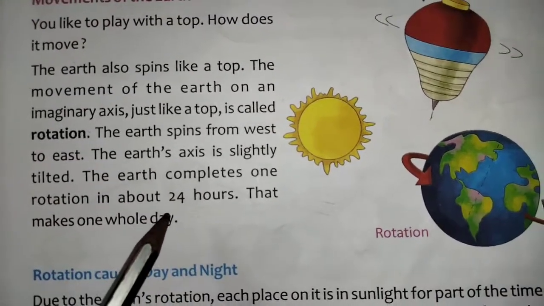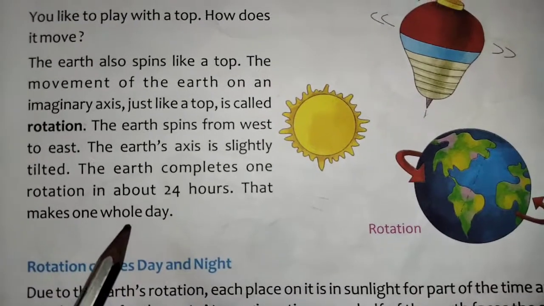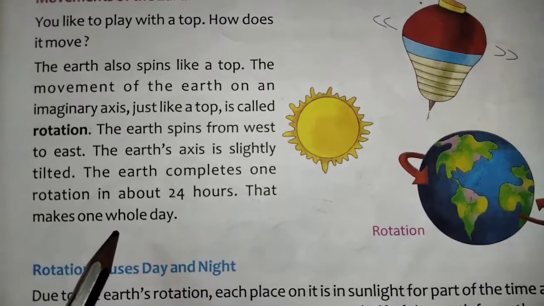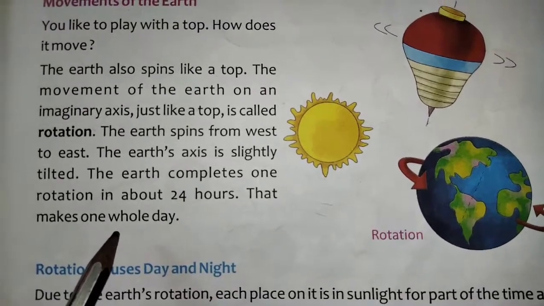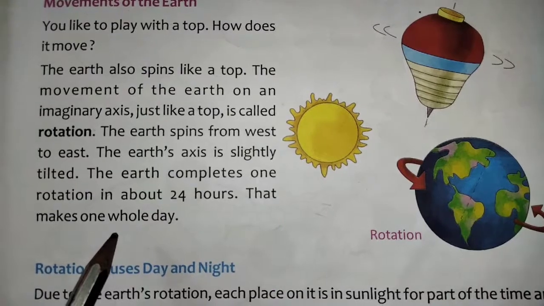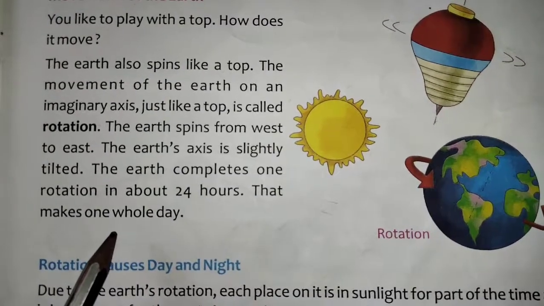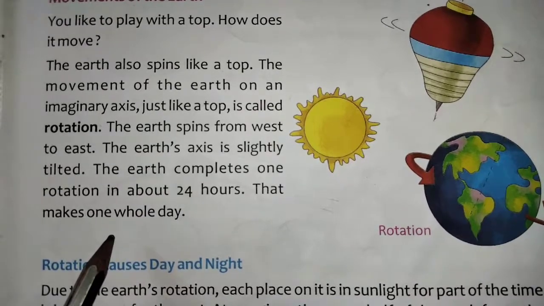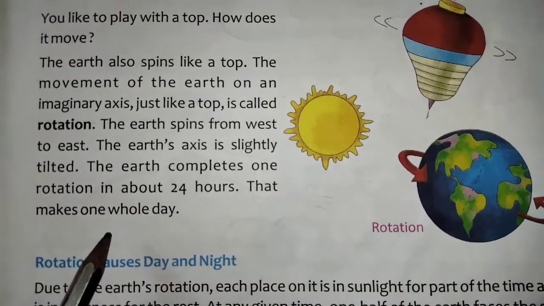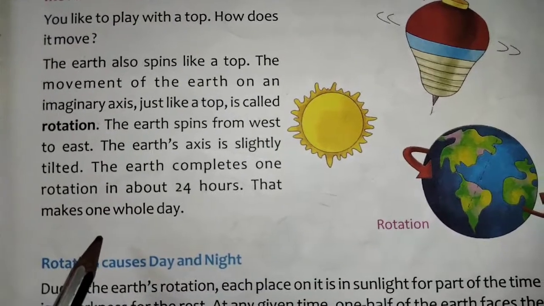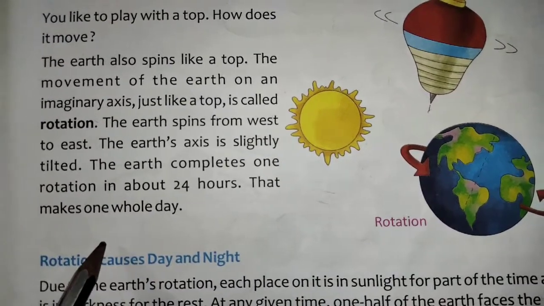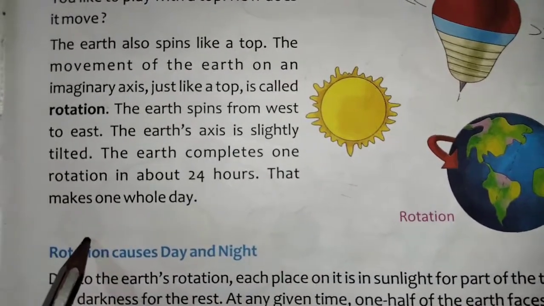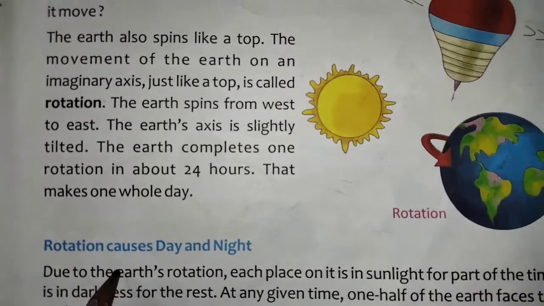The earth completes one rotation in about 24 hours, that makes one whole day.